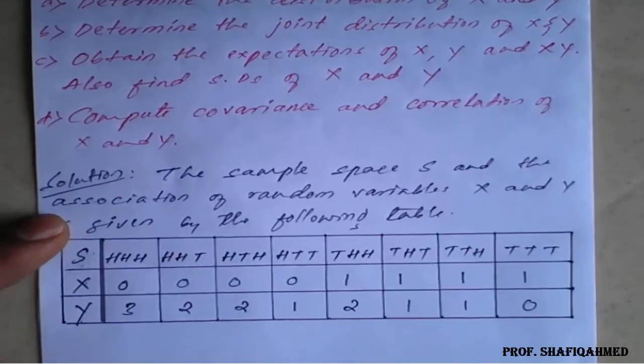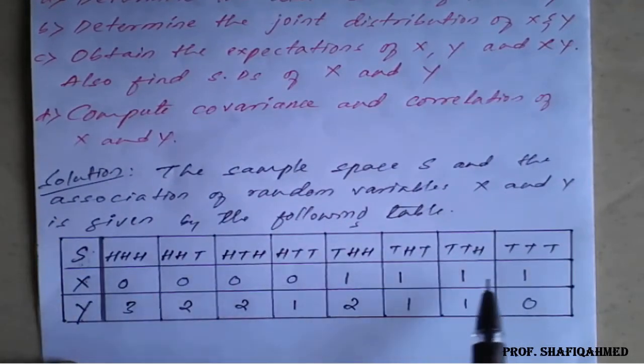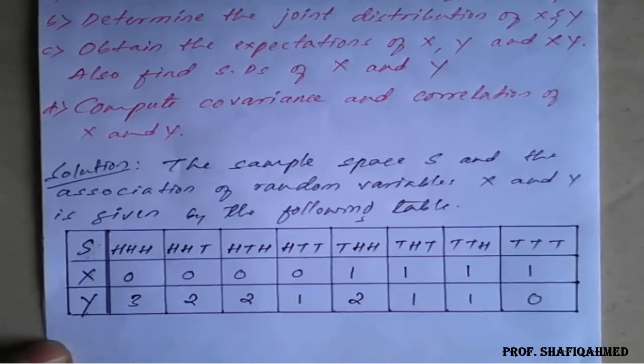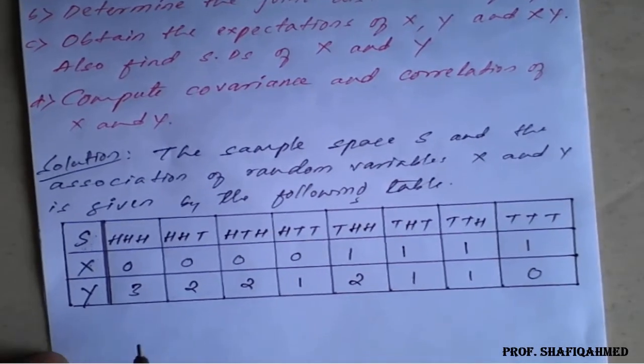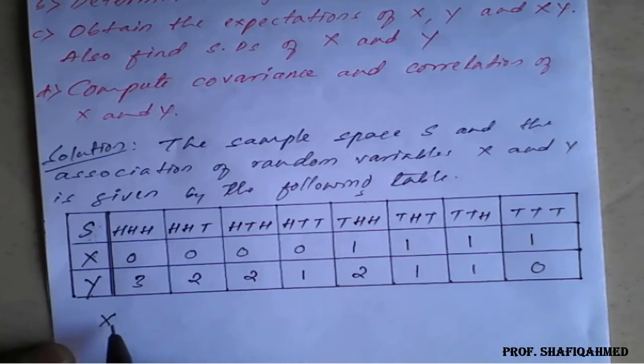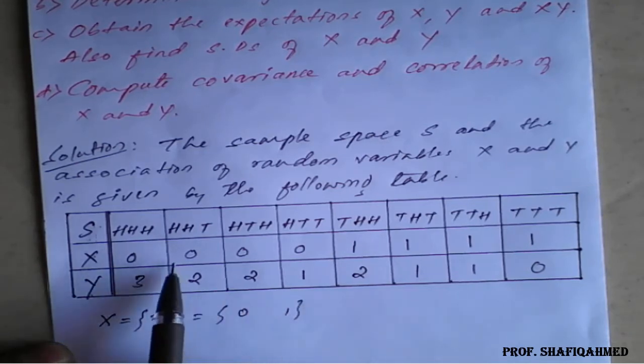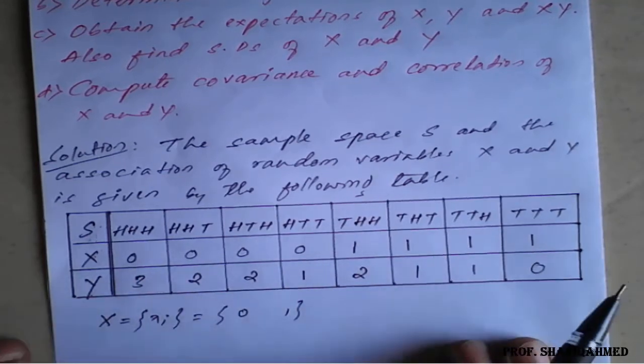The lowest value for x is 0 and the highest value is 1, so x takes the values xi equal to 0 and 1. X takes only 0 and 1, and no other values.